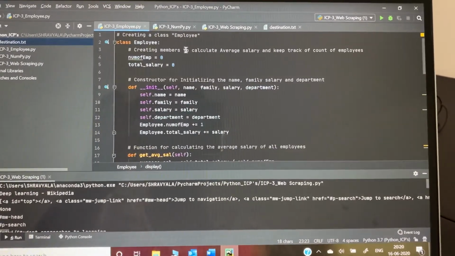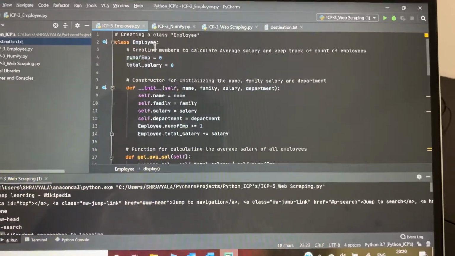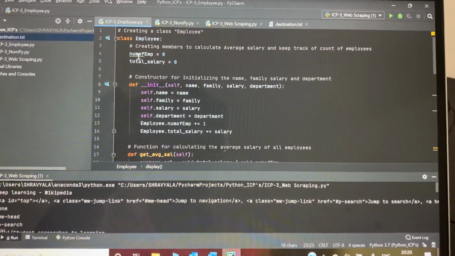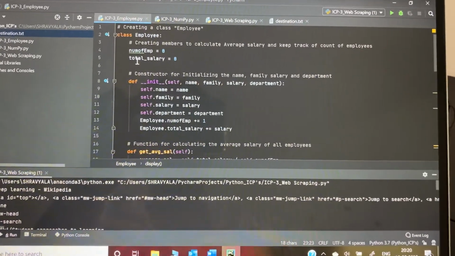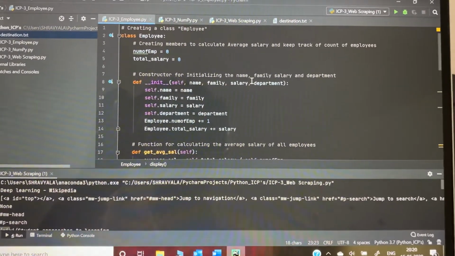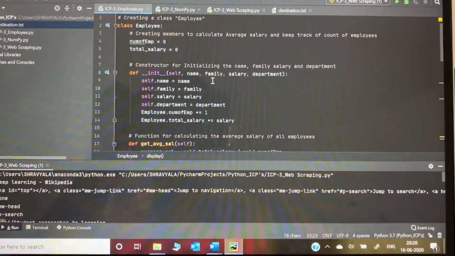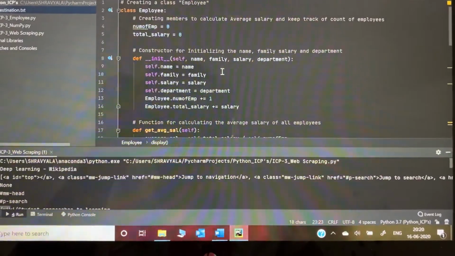Here, first I have defined the class with the name Employee, and we have created the members in it to count the number of employees and their total salary. Next, the constructor is defined, giving the properties like name, family, salary and the department. Here they are being initialized.